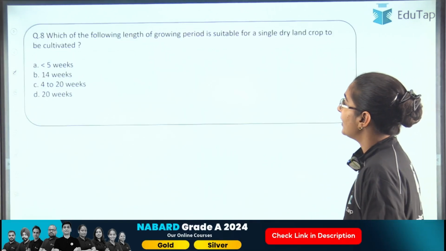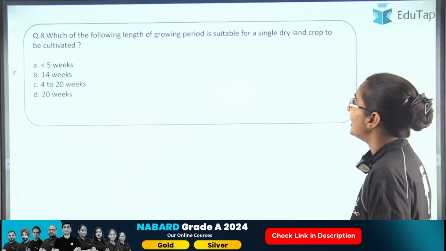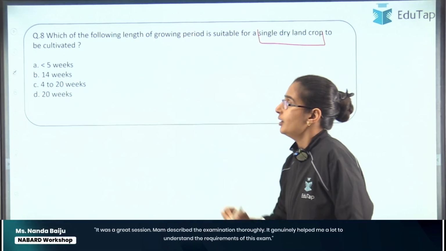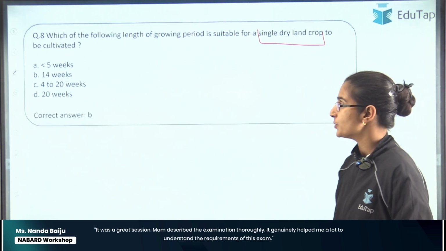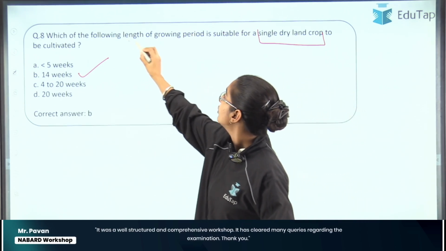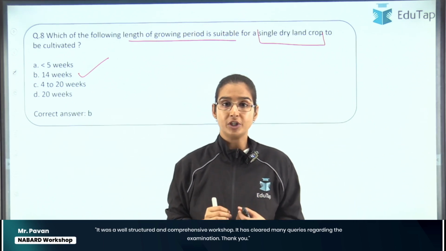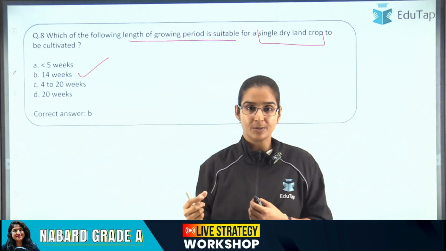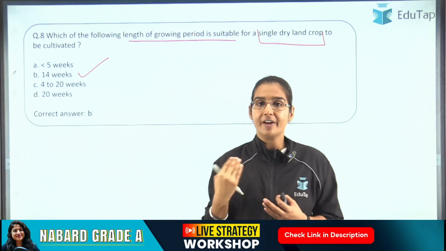Which of the following lengths of growing period is suitable for a single dryland crop to be cultivated, right? Okay, so you have to tell me the answer. The correct answer here is option B, 14 weeks. See students, the length of growing period is the time period for which our soil has enough moisture so that the evapotranspiration needs of a particular dryland crop are fulfilled.